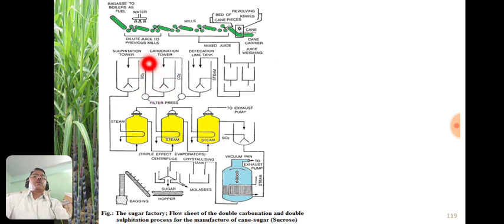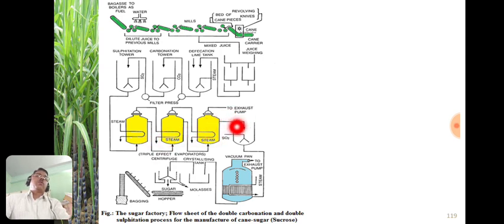Then it is again treated with sulfur dioxide, where the sulfitation process occurs, and this now clear sugarcane juice is allowed to pass through these tanks, known as multiple effect evaporators, today also known as towers, where a steam coil is used for heating and the juice is allowed to evaporate.